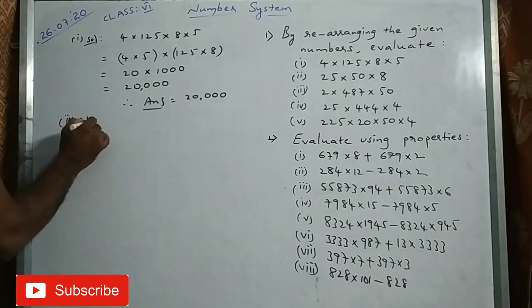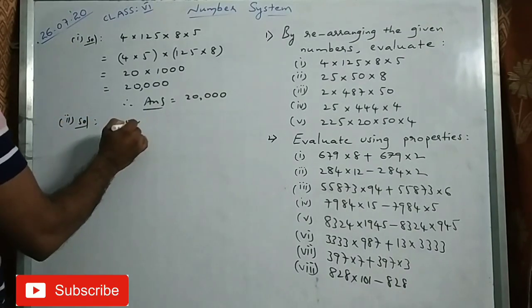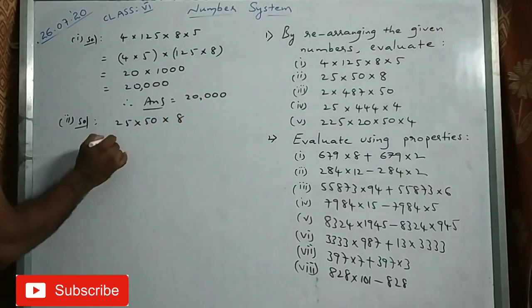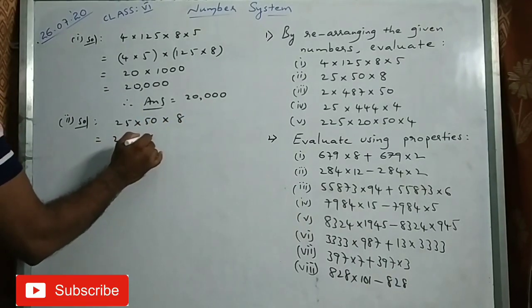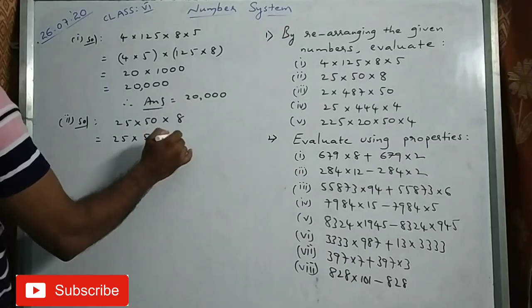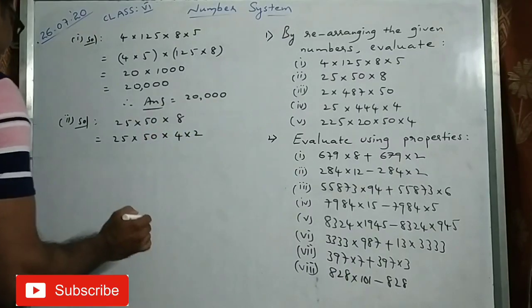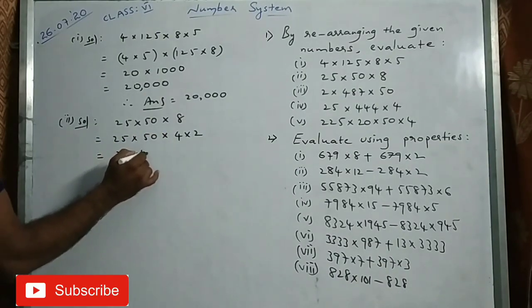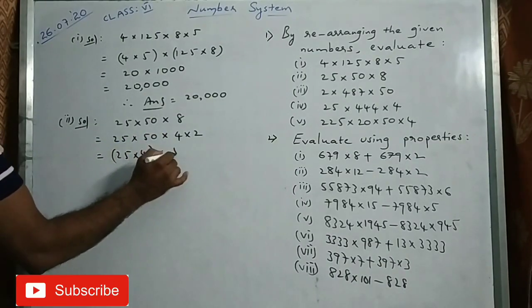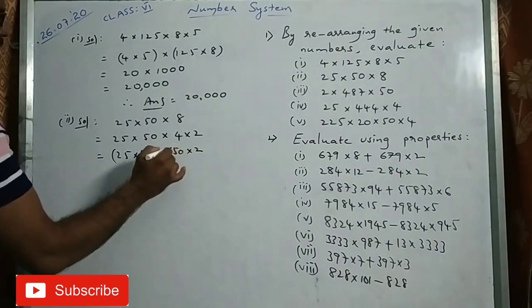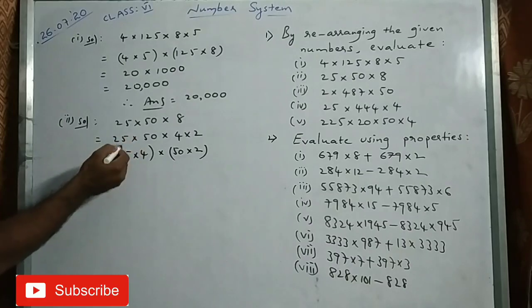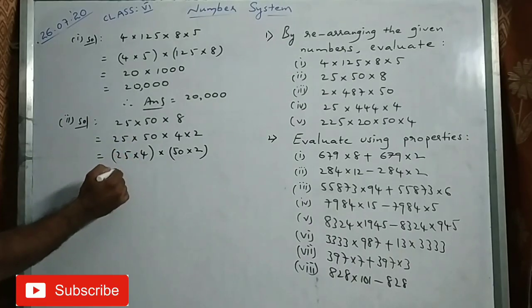Simple calculations. 25 into 50 into 8. 25 into 50 into 4, I'll write 4 twos. Sorry, 8 I can write 4 twos. Because 25 4 I'll arrange together into 50 into 2 arrange together. Okay? Anyway we can do it, no problem. Answer should be correct, that's all.